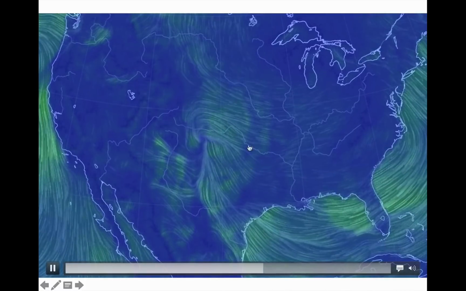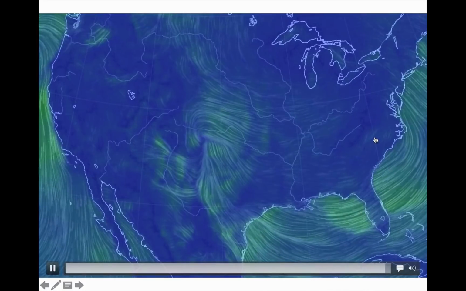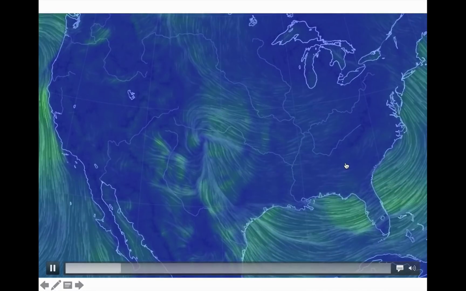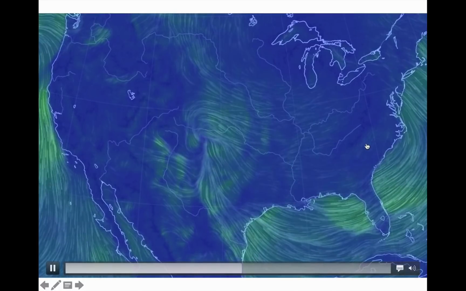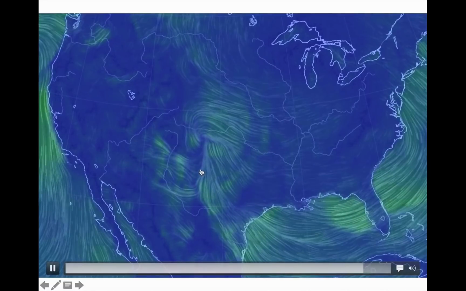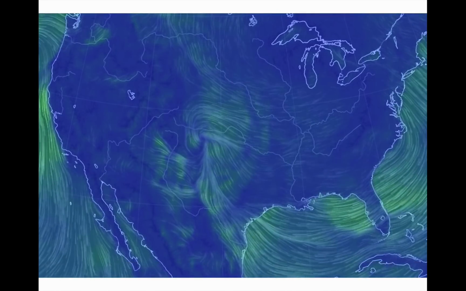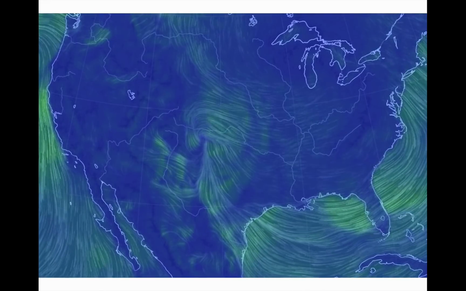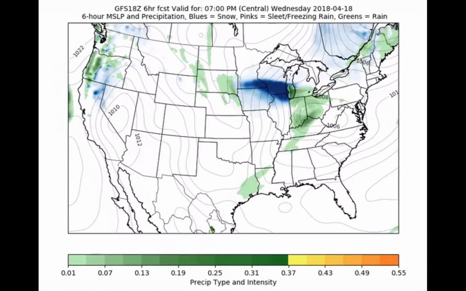Instead, the air that's feeding into the low on the eastern side and northern side is coming from North Carolina, South Carolina, Georgia, flowing across the lower Mississippi River Valley, not coming out of the Gulf, going just like this into that low. So we're only getting 40-degree dew points, not 60, and that's going to limit the moisture that we have to work with and keep our precipitation amounts a little bit lighter than we want. Now, it's still going to rain, but it's just not the amount that we would like to see.